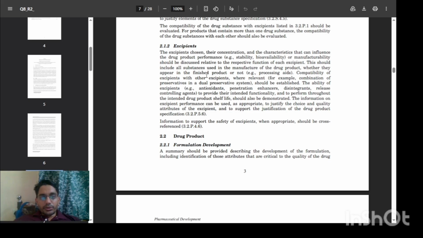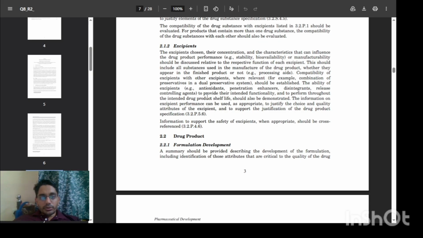The compatibility of excipients with other excipients, where relevant, should be established. For example, the combination of preservatives in a dual preservative system. The ability of excipients of different categories, like antioxidants, penetration enhancers, disintegrants, and release control agents for extended dosing, to provide their intended functionality and to perform throughout the intended drug product shelf life should be demonstrated.